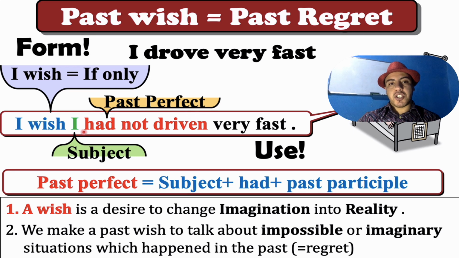For example, this one: I drove very fast. I wish I had not driven very fast. Is it possible that I had not driven very fast? No. So it is something that is imaginary. So please remember the form, I wish: subject plus wish plus subject plus past perfect. What is past perfect? It is subject plus had plus past participle.